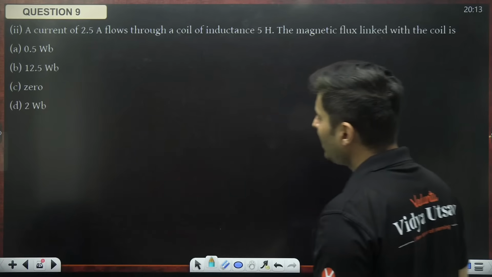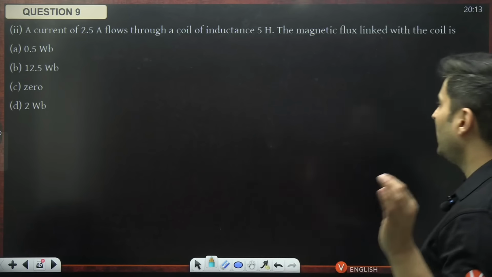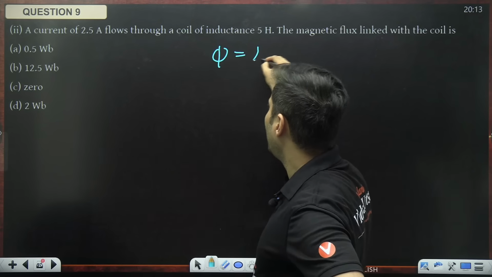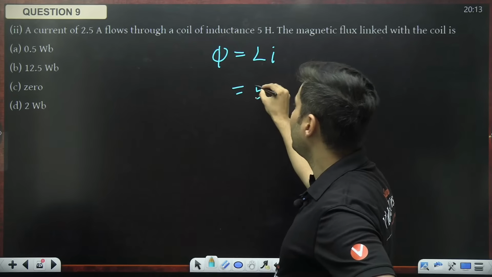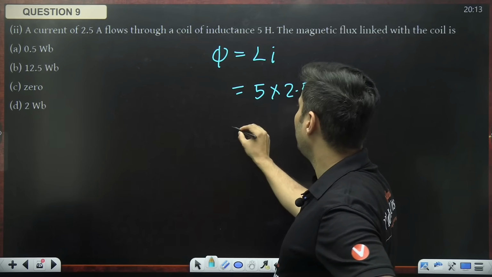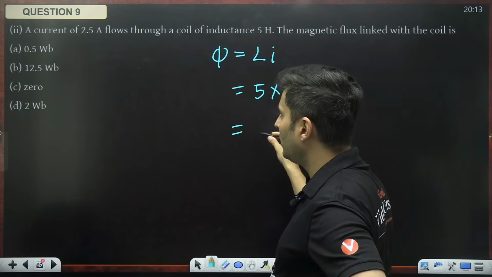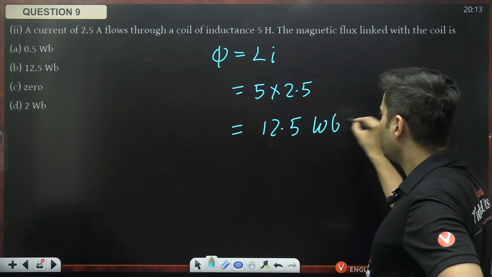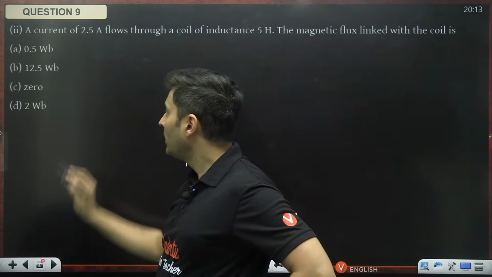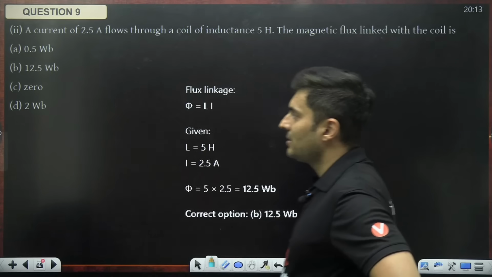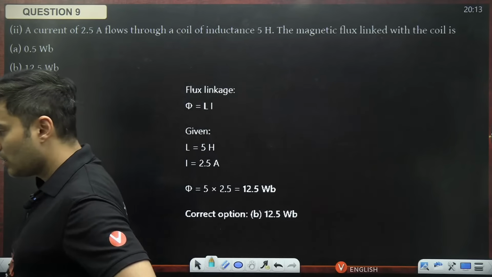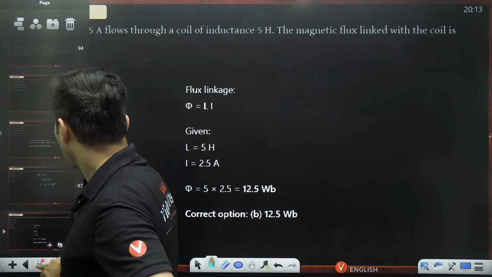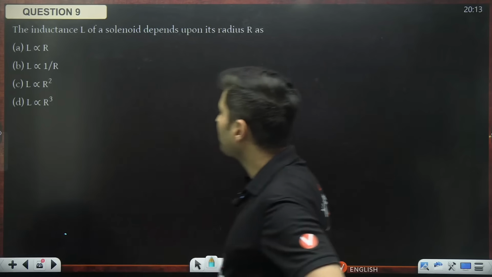Now, current flowing, inductance, magnetic flux is how much? Flux is Li. Inductance is 5, current is 2.5, 2.5 is 5 by 2, 5 5 is 25, 25 by 2 is 12.5. Flux is measured in Weber. So 12.5 Weber, which is option B, is the right answer, my dear warriors. Yes, straight, simple, very nice, very nice. Moving on to the next question on your screen.